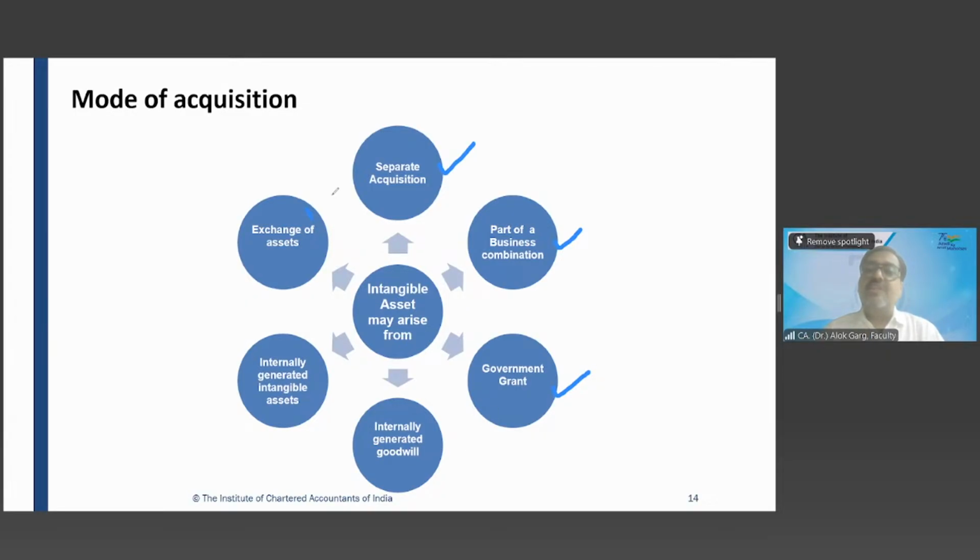Then exchange of asset. Have we covered this concept in Ind AS 16? Exchange of asset? Yes, sir. Barter, right? So we have purchased an intangible asset, but instead of paying in cash, we have paid with another asset, another intangible asset, another tangible asset, or a combination of asset plus cash.